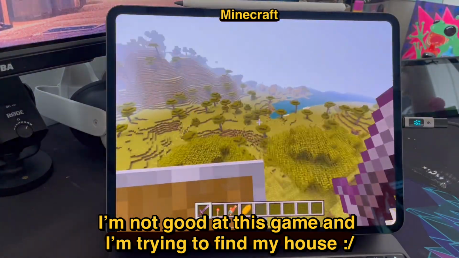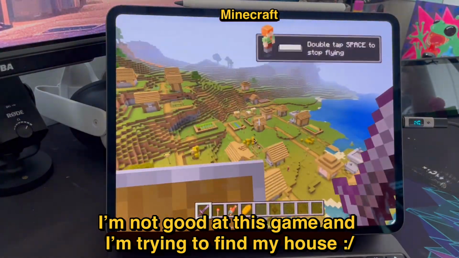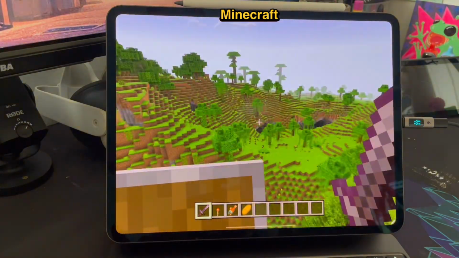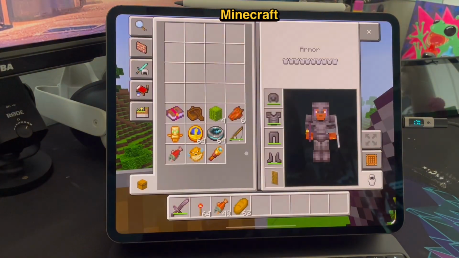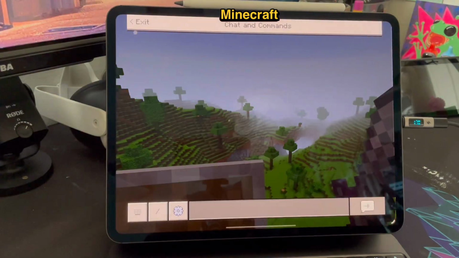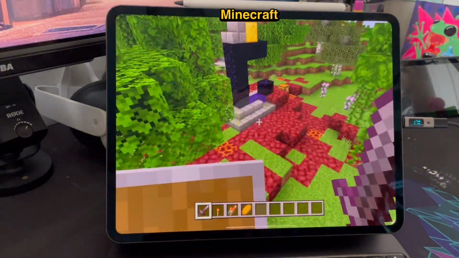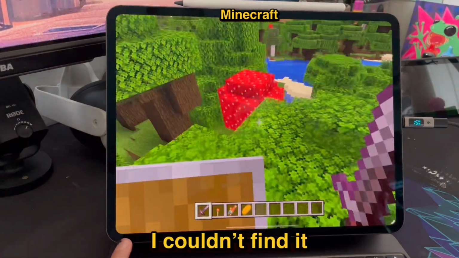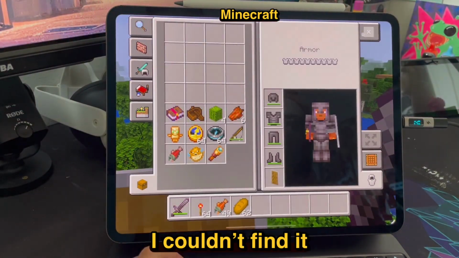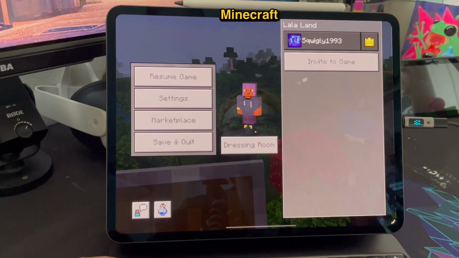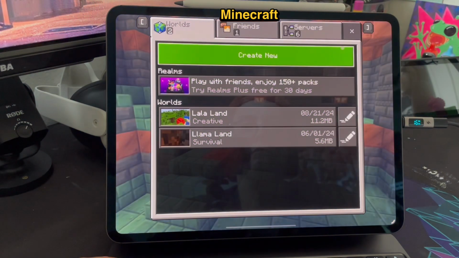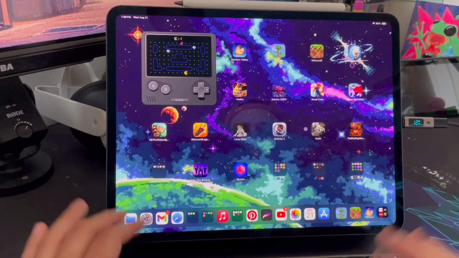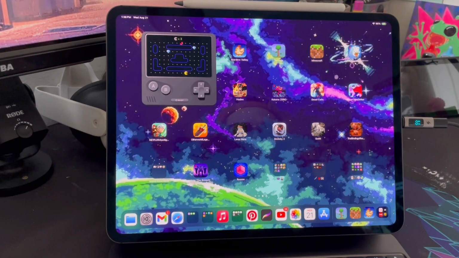It's such a good game, and I'm glad that on the iPad it finally has a more full version of the app. It's not like the dumbed down version that it used to be. I don't have a PC, but from what I've noticed it's much more like a PC version of Minecraft, which is very cool. And keyboard and mouse is a really fun way to play it. Honestly, they did a good job with that.